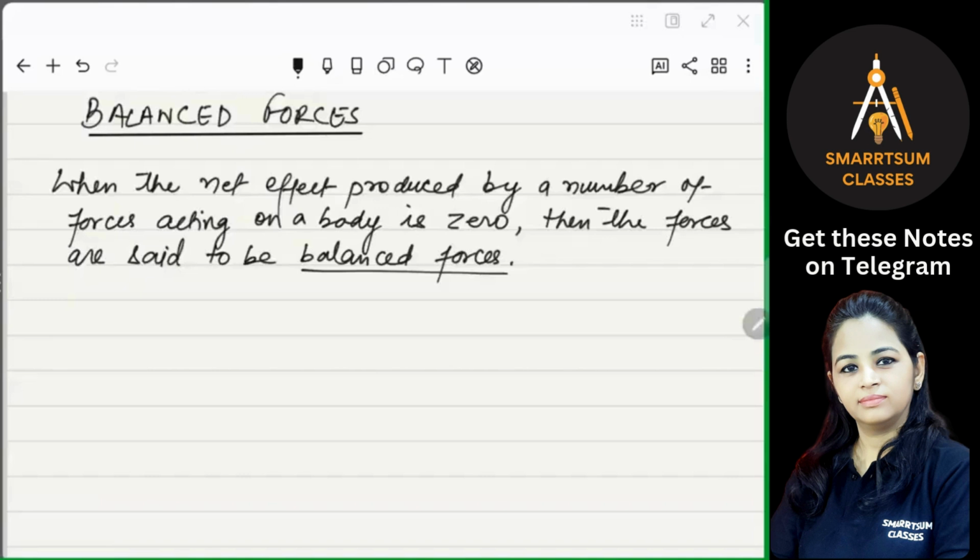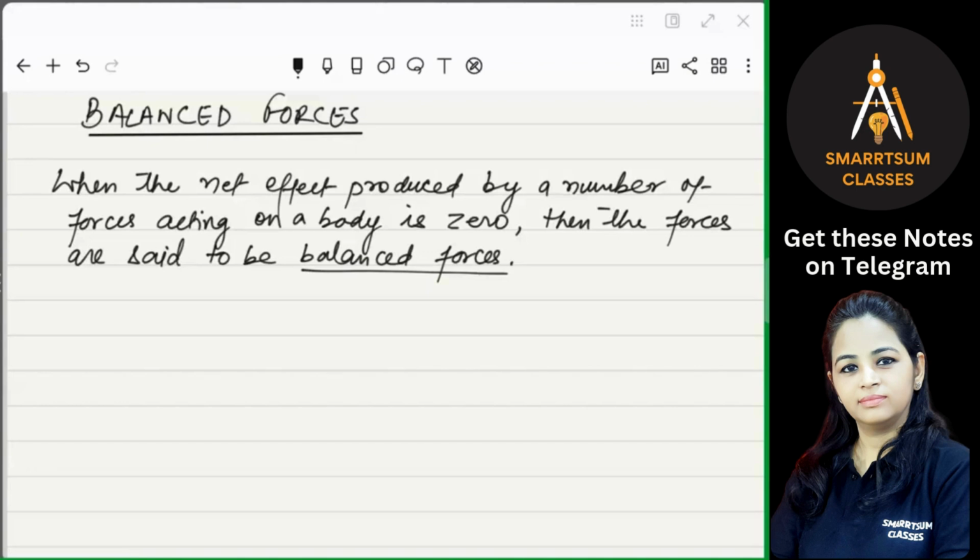So what are balanced forces? When the net effect produced by the number of forces acting on a body is zero. It means there are many different forces acting on the body, but their net effect is zero, and the state of the body will not change. In this case, we say that the forces are balanced forces. Balanced forces can sometimes bring a change in the shape of the body.